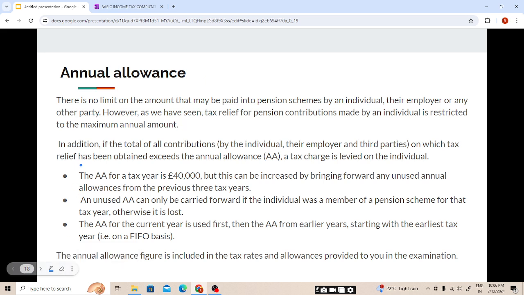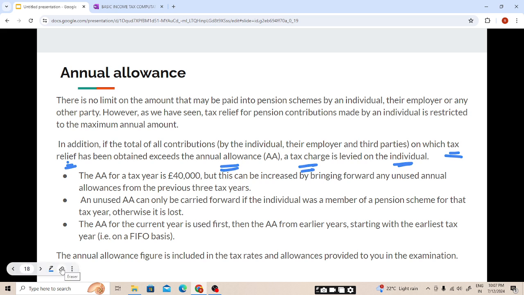In addition, if the total of all contributions by the individual, their employer, and the third party on which tax relief has been obtained exceeds the annual allowance, a tax charge is levied on the individual.